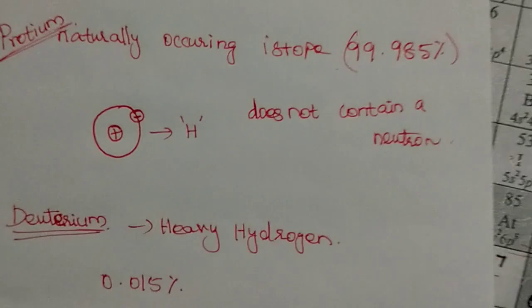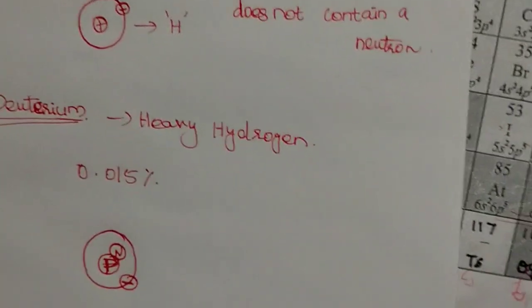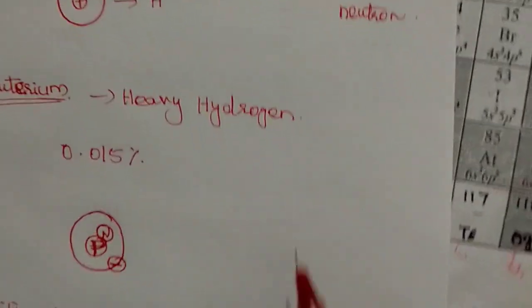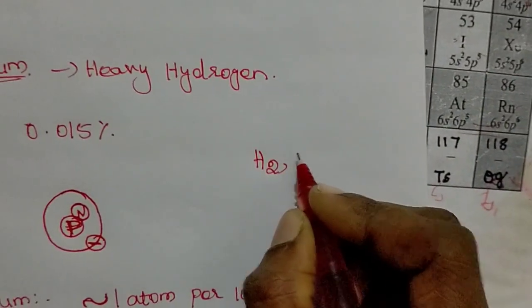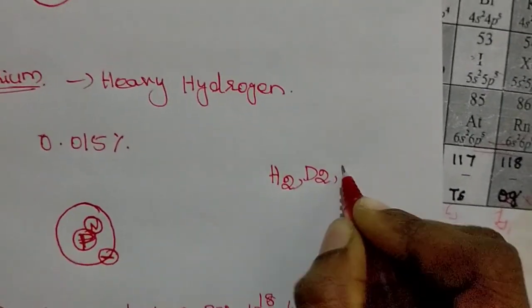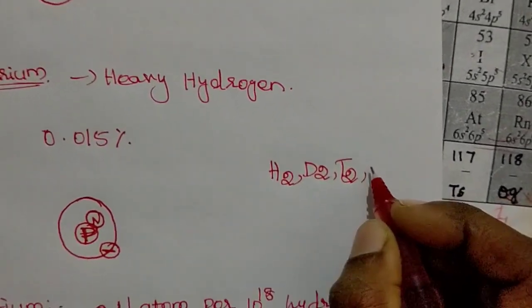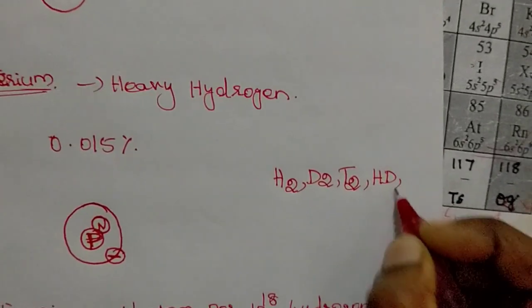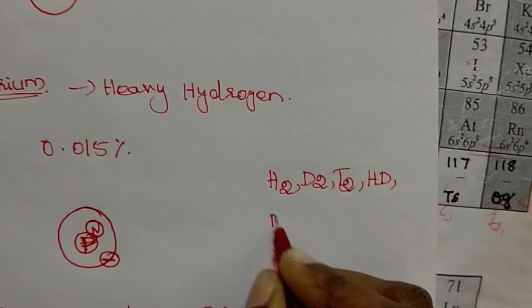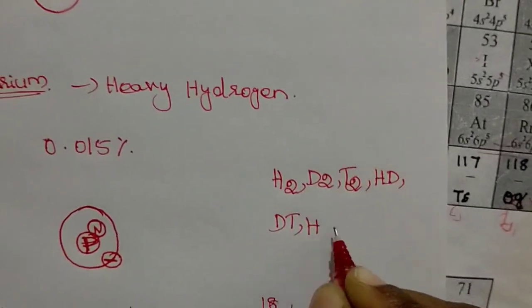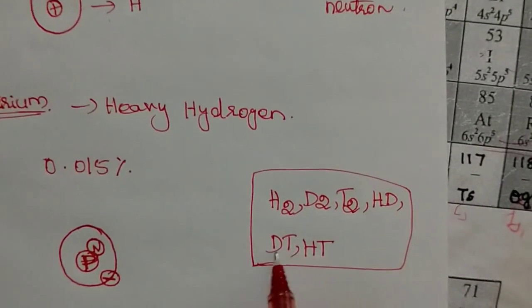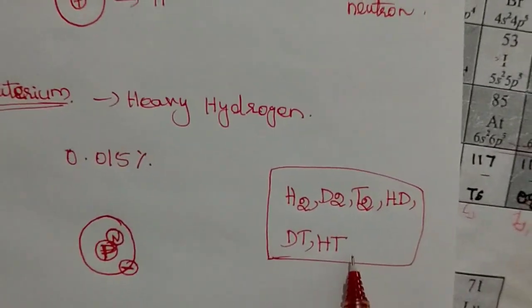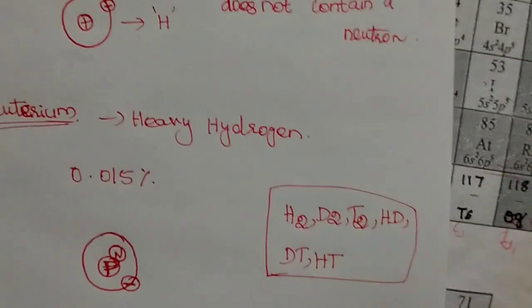Because of the presence of these three hydrogen isotopes, hydrogen can exist in nature in the forms H2, D2, T2, HD, DT and HT.